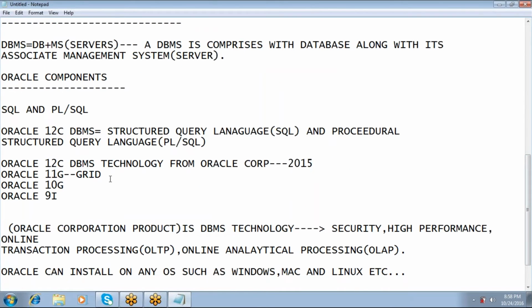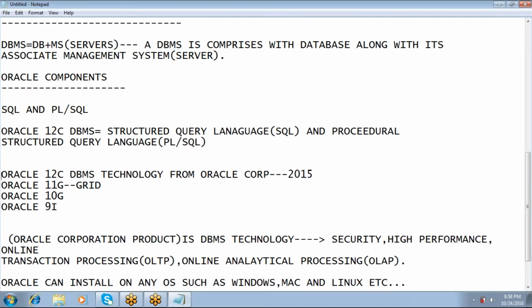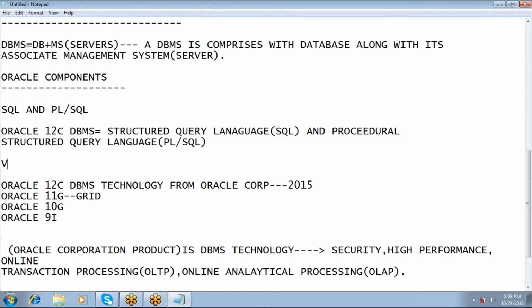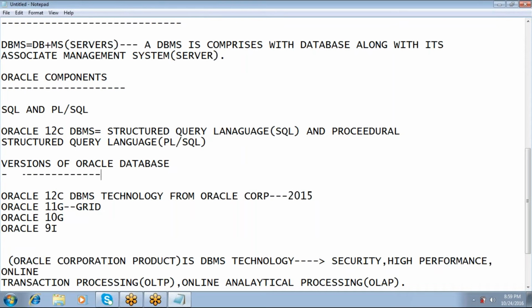Then versions of Oracle database. Oracle 12c is the latest version.